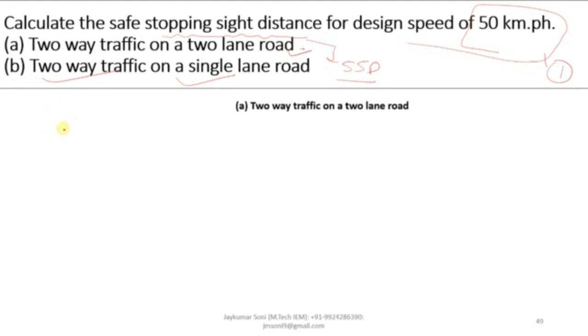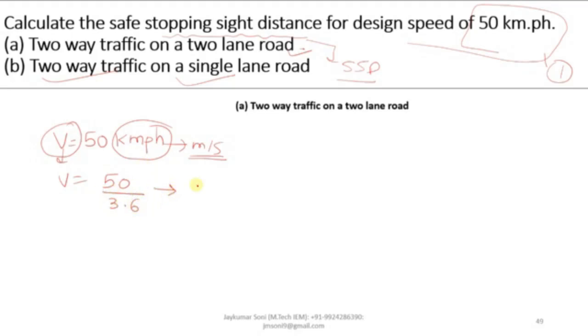Here the value of V is given as 50 kmph, kilometer per hour. You need to calculate the value of small v, which means this kmph needs to be considered and converted into meter per second. If you want to convert any of the values into meter per second, you just have to divide the value by 3.6 and you will be able to get the value in meter per second. So this is the converted value of 50 kmph into 13.9 meter per second.